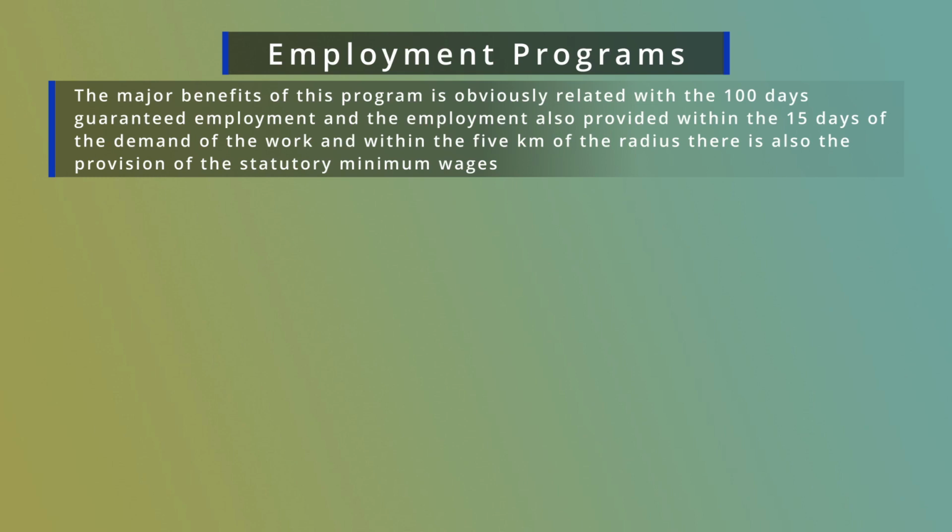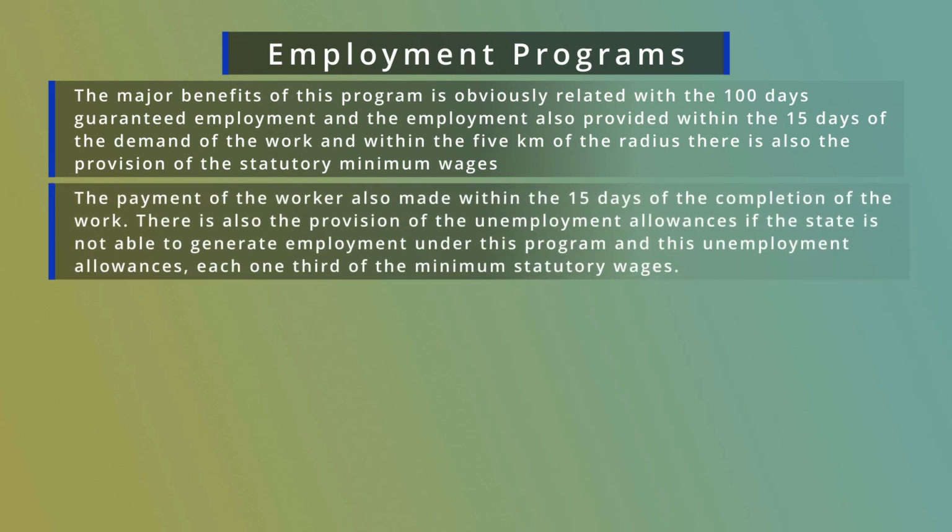There is also the provision of statutory minimum wages, and the payment of the worker is also made within 15 days of the completion of the work. There is also the provision of unemployment allowance if the state is not able to generate employment under this program, and this unemployment allowance is 1/3 of the statutory minimum wages.